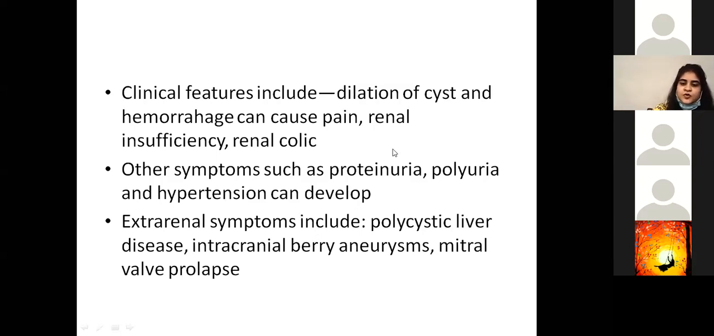Extrarenal symptoms include polycystic liver disease, intracranial aneurysms, and mitral valve prolapse. As we've seen with polycystic liver disease, it's the same way with cyst formation on the mitral valve itself. The mitral valve is one of the most prone valves to be affected. There's formation of cysts on the mitral valve, and because it becomes heavy and boggy, it ends up not performing its function, and hence gets prolapsed.